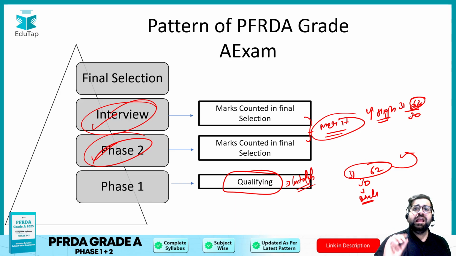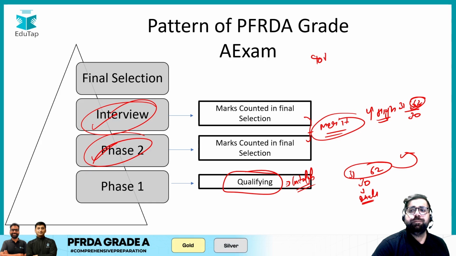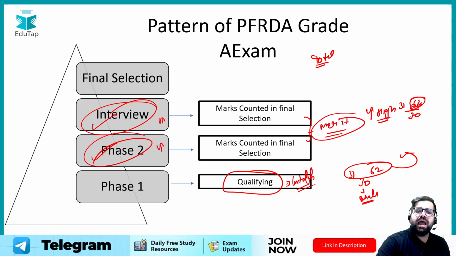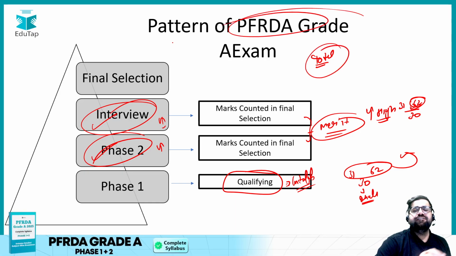Simple. Your total selection will depend upon these two parts only, which are phase 2 and the interview. So you have to score very high in phase 2 and very high in the interview also, so that you can land yourself in the PFRD grade A.